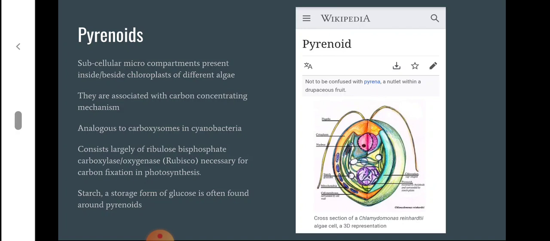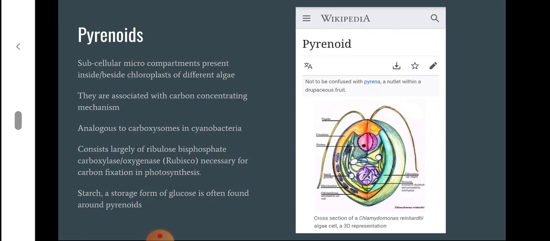These pyrenoids consist largely of ribulose bisphosphate carboxylase oxygenase enzyme, that is rubisco, which is necessary for carbon fixation during photosynthesis.